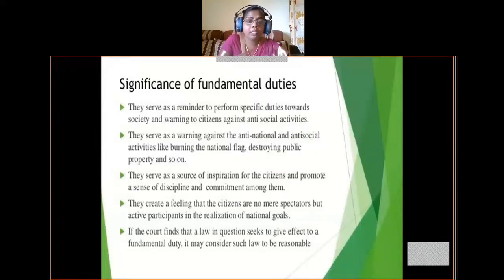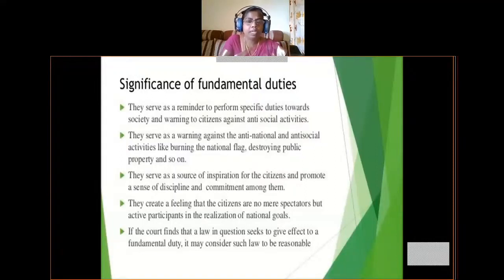They also serve as a warning against anti-national and anti-social activities like burning the national flag, destroying public property, and so on. That means no Indian should do all these things, because public property is our property. We are paying taxes and others' property is our property. So that is why we should not do any anti-national activities, that means actions against our country, and anti-social activities.